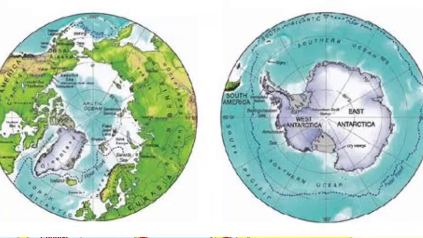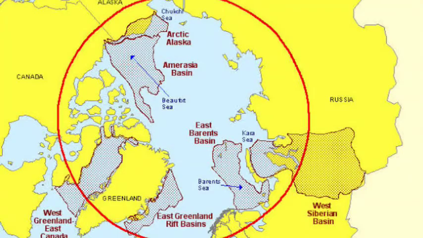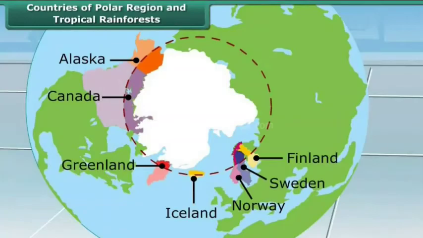Where exactly is that located? The North Polar region is located between the Arctic Circle and the North Pole, 90 degrees North. What is the boundary of this region? The Arctic Circle.